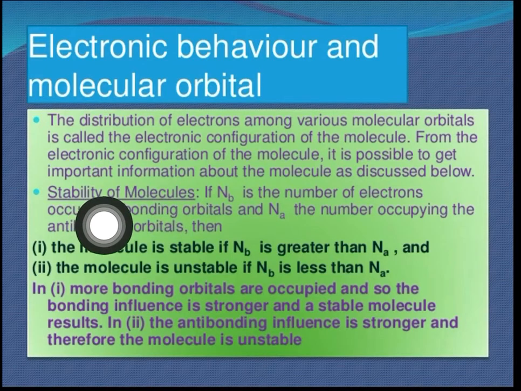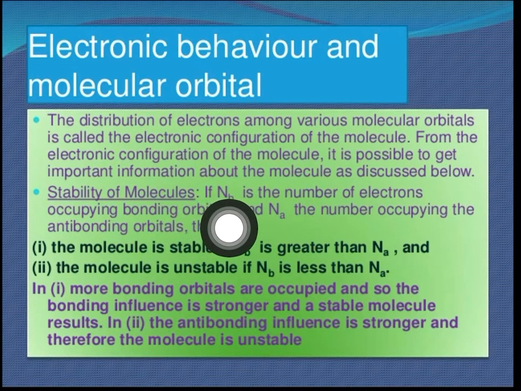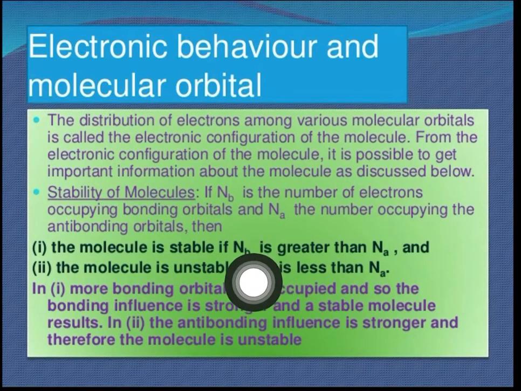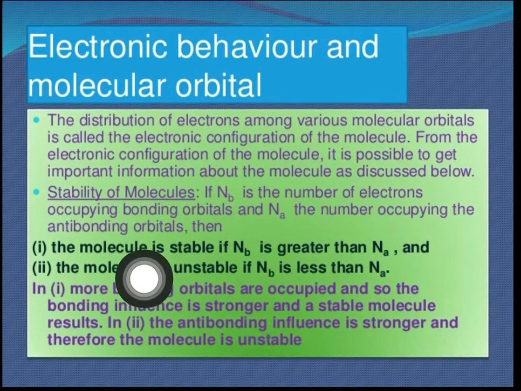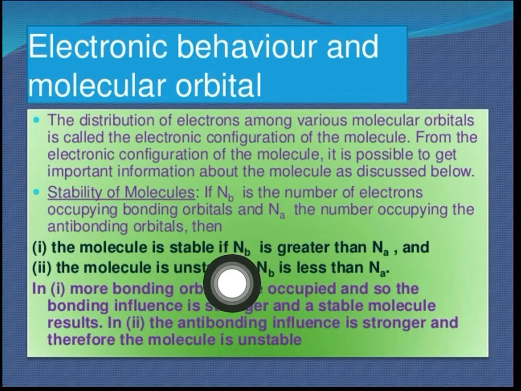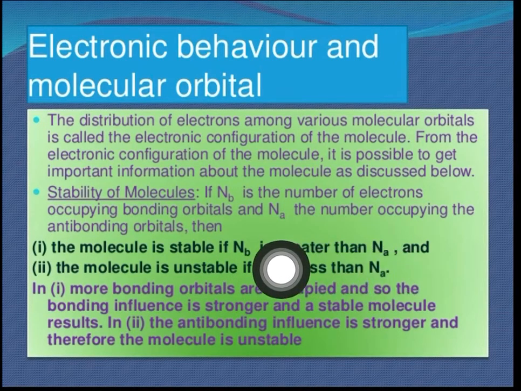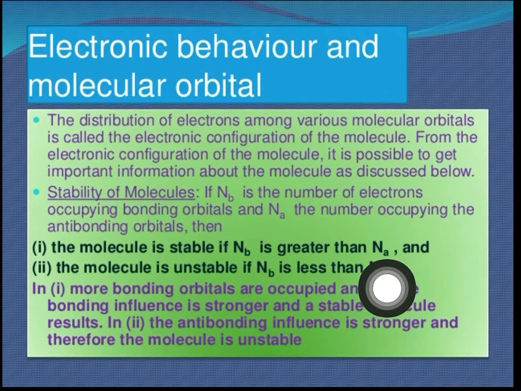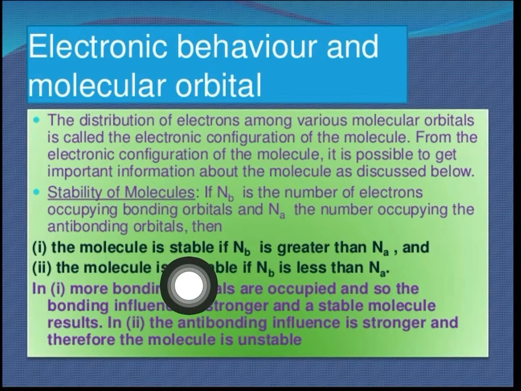A molecule can be stable depending on Nb, the number of electrons in bonding molecular orbitals, and Na, the number in anti-bonding. If Nb is greater than Na, meaning the number of electrons in bonding molecular orbitals is greater than in anti-bonding, then our molecule will be stable.